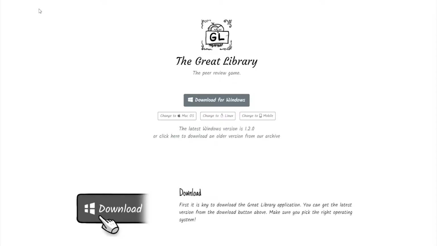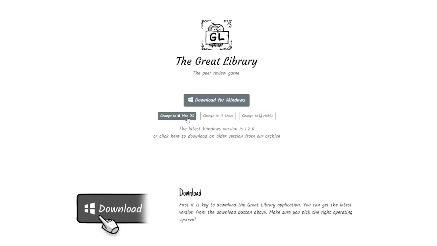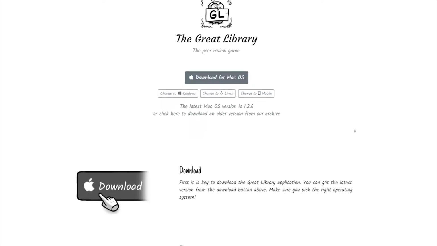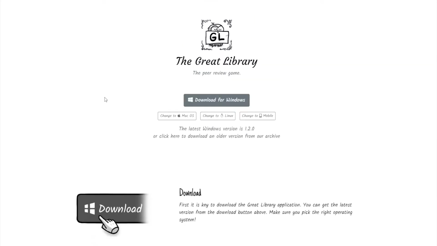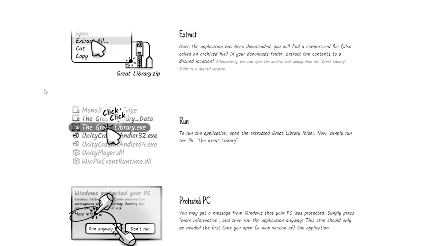Now let's start by downloading the application to your laptop or desktop computer. Go to greatlibrary.nl/download and click on the correct operating system of your computer. If you have an Apple computer, for instance, you should most likely click the macOS platform. Press download and please pay close attention to the instructions below. Most common issues for failing to run the application are resolved here.